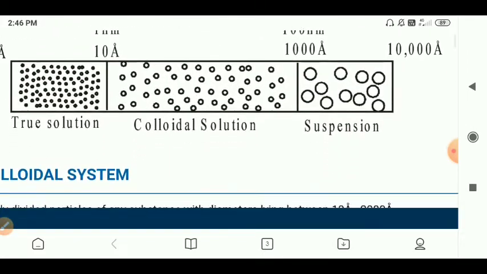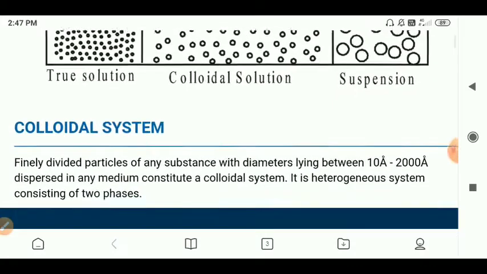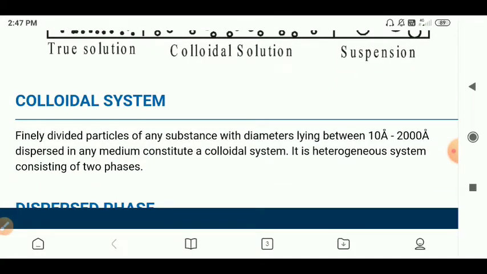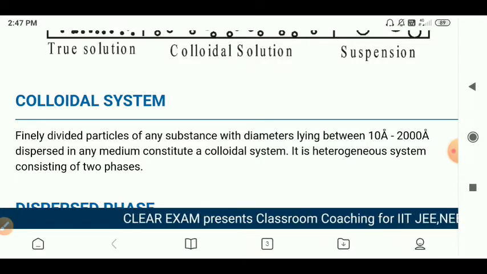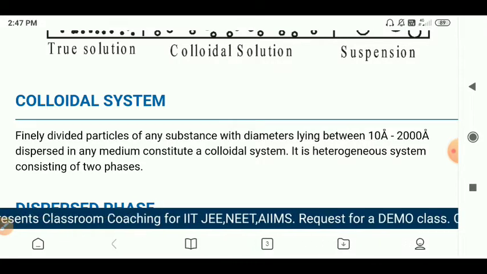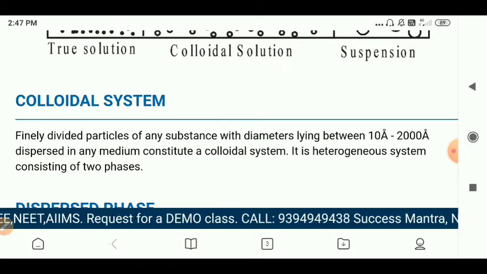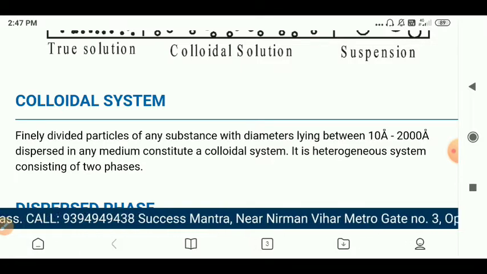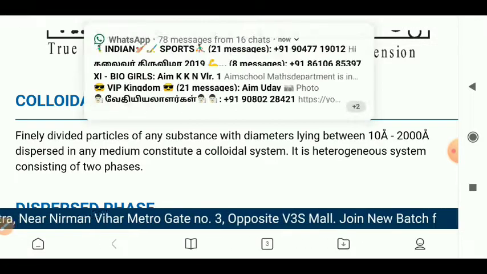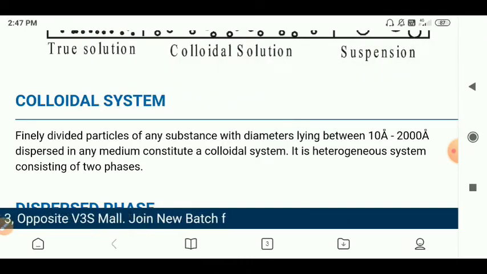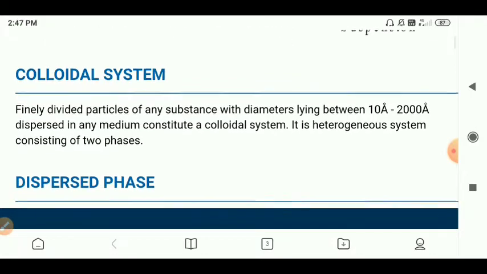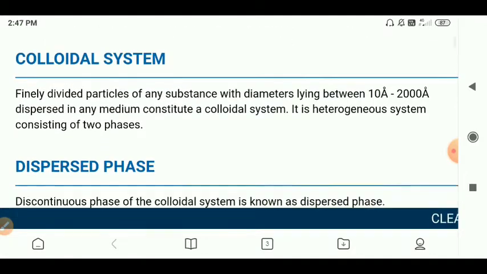Now we will see the colloidal solution or colloidal system. Finely divided particles of any substance with a diameter between 10 Angstrom and 2000 Angstrom, dispersed in any medium, constitute a colloidal solution. Such a system is called a colloidal system. A colloidal system is a heterogeneous system consisting of two phases.